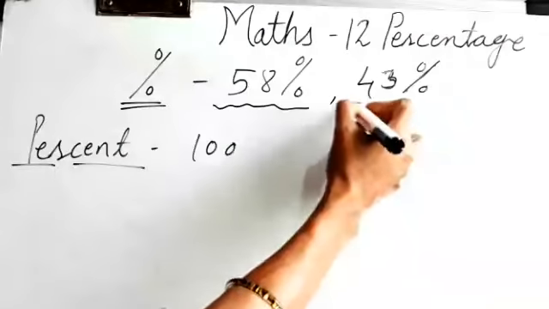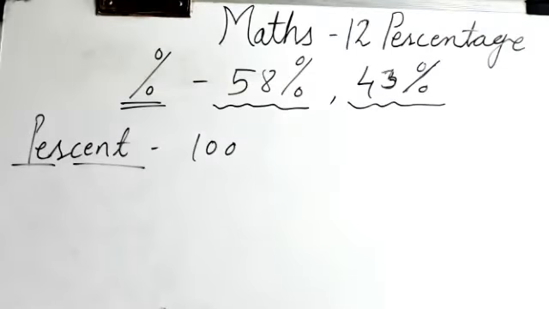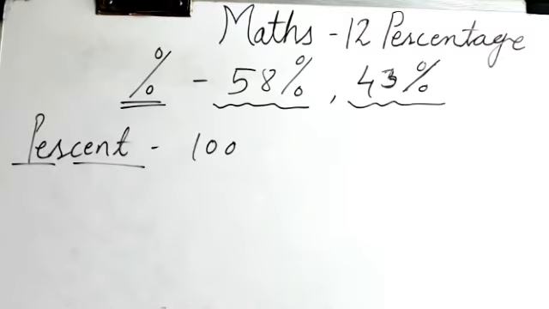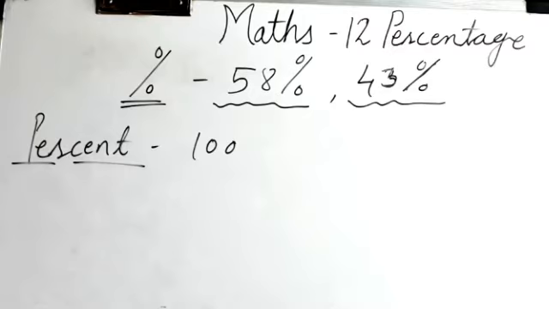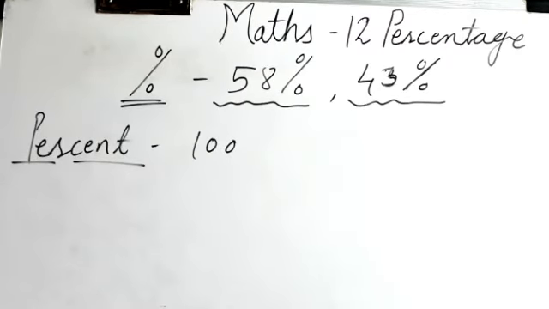And when we say the mobile charging is 43% only, when we charge our mobile fully, it shows 100%, and when it is 100% we say the mobile is fully charged. So if the mobile charging is 43%, we say only 43% is remaining. So any percentage means what? Out of 100.